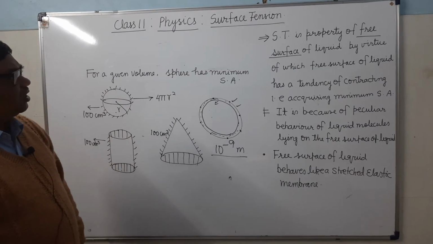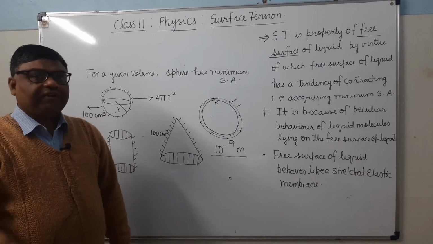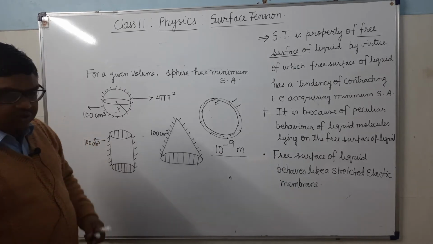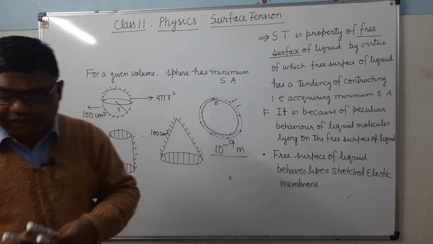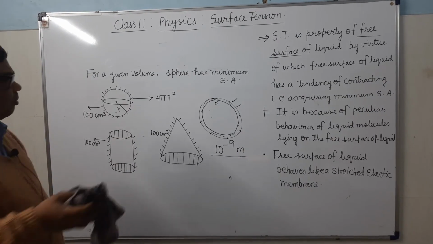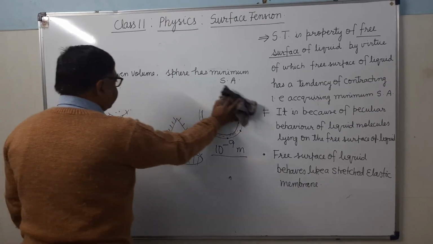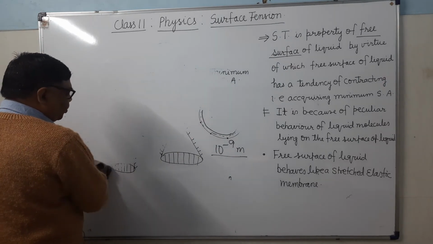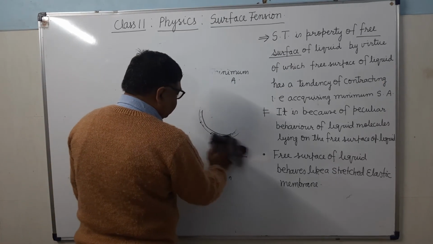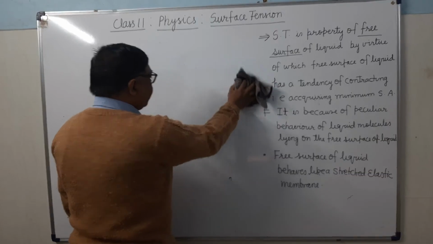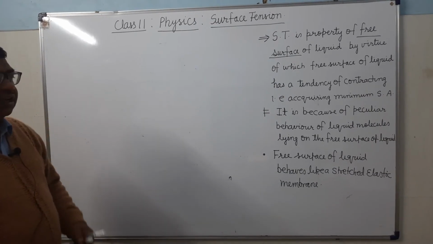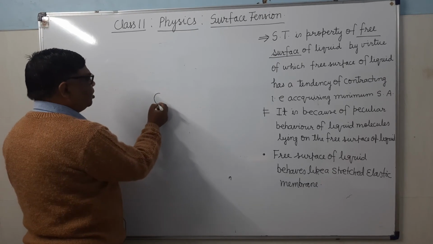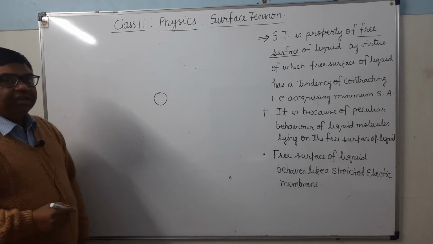Similarly, if you take the drops of liquid, if you have used the burette or pipette, so in burette and pipette we have seen in chemistry lab, you can see that liquid falls drop by drop from the burette or pipette. Liquid क्या है? ये drop by drop fall करता है. Now if you see the shape of this drop will be spherical.